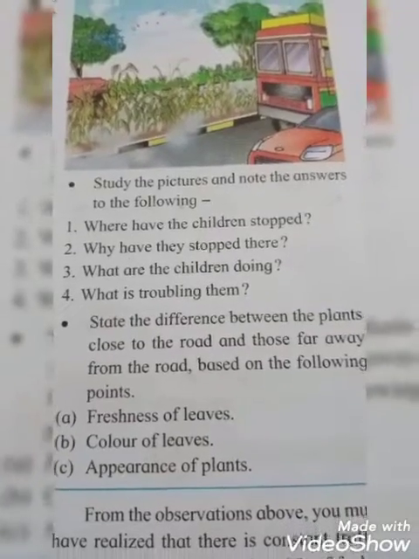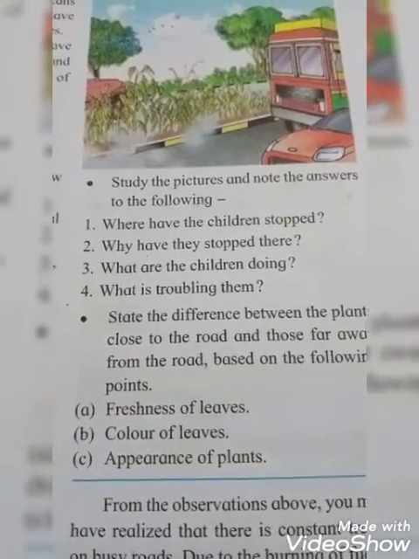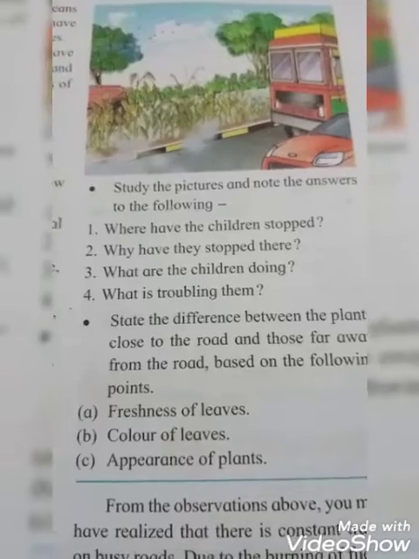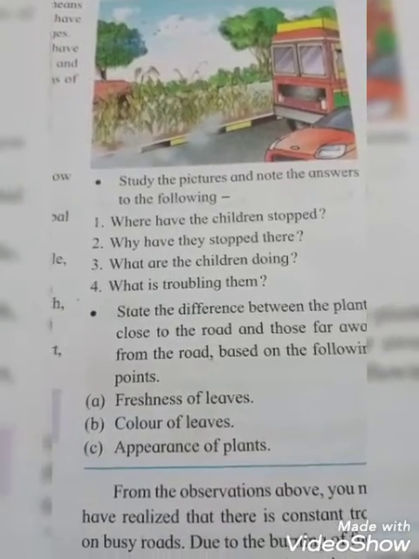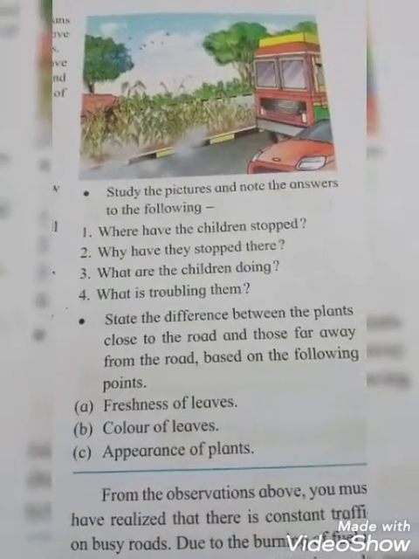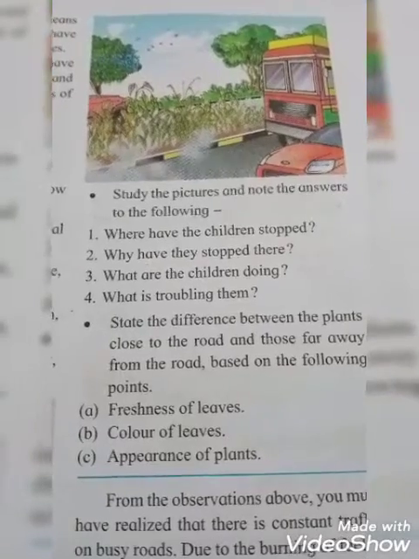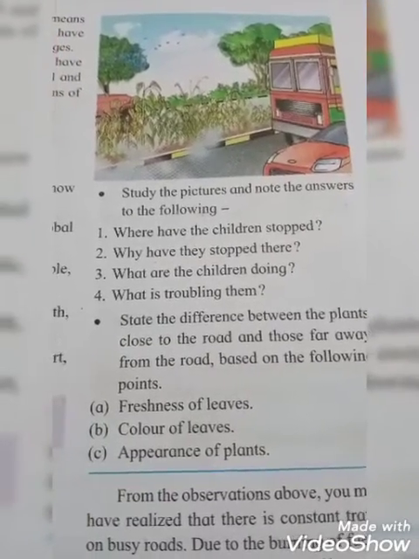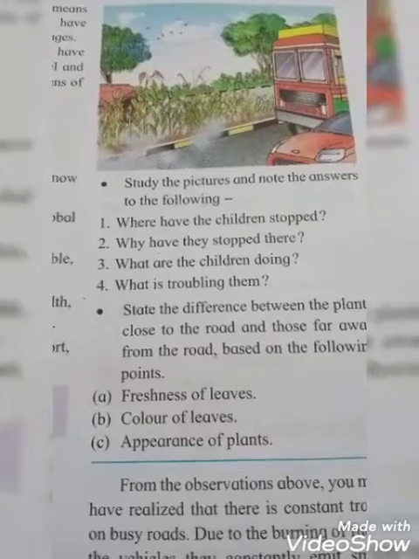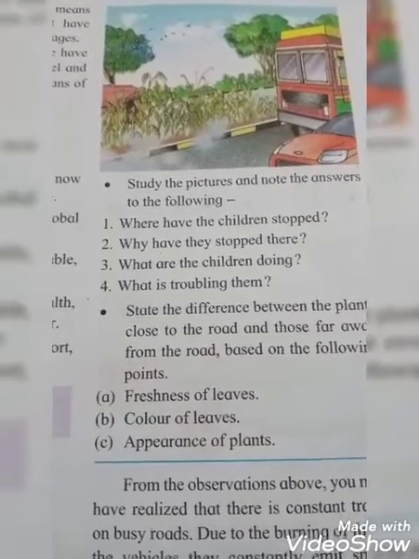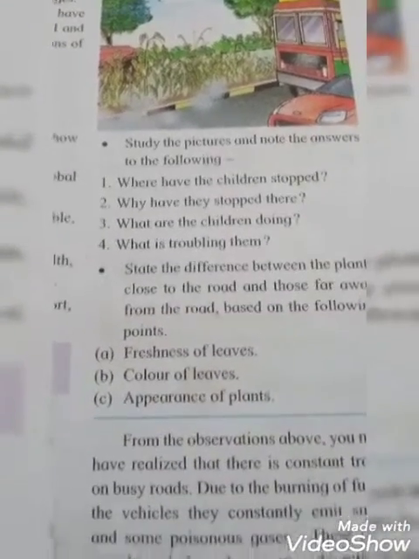That means the plants which are very far away look very fresh, the leaves look very fresh, and the color and appearance of the plants are also very fresh. Okay students, but the plants which are very close to the roads become very dull, they do not look very attractive, and the color also does not look very good. Okay students, so these differences are there.